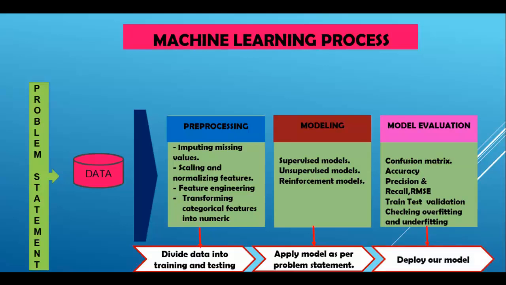So this is the entire machine learning process that you can see over here: problem statement, data collection, pre-processing, using different models as per our problem statement, and finally we evaluate our model and then we can deploy our model.